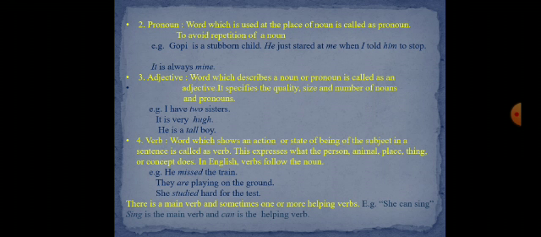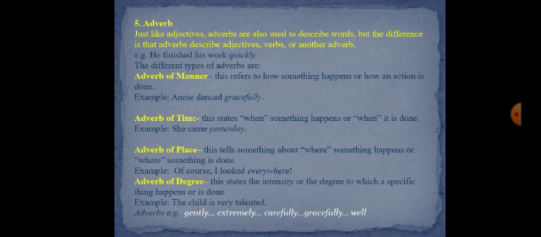There is a main verb and sometimes one or more helping verbs. For example, she can sing. Here in this sentence, sing is the main verb and can is the helping verb. Now, see the next part of speech, that is an adverb.